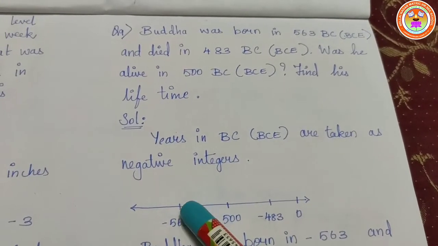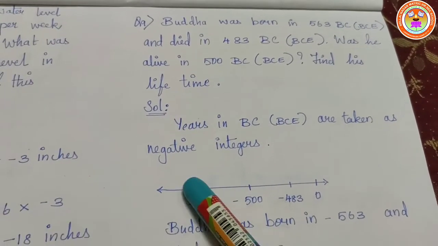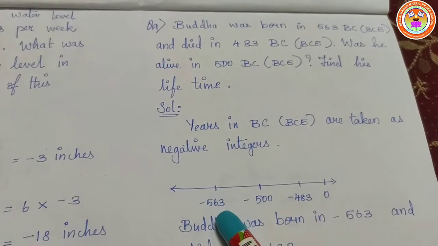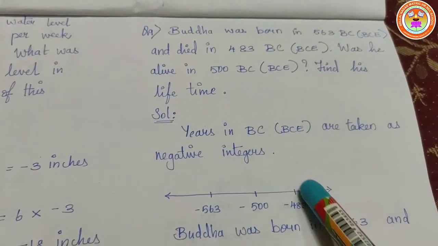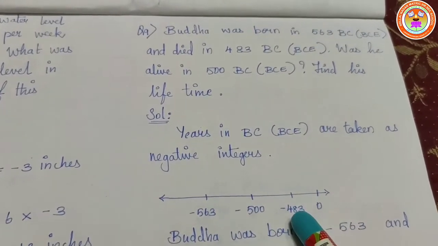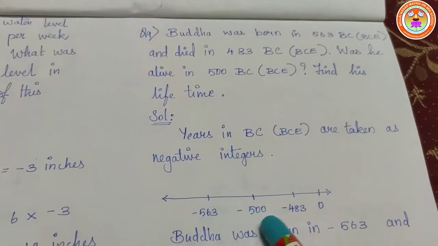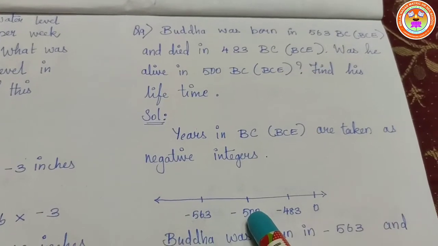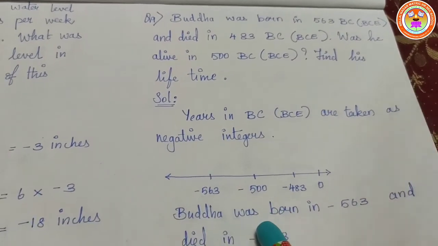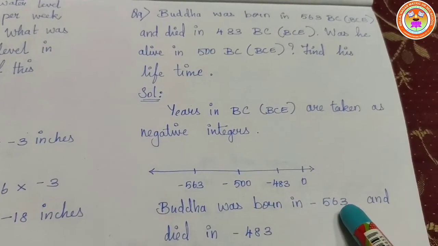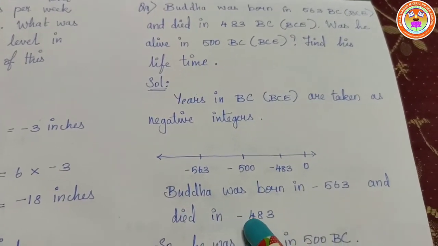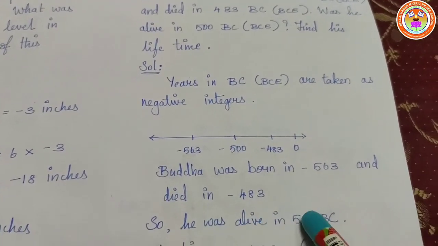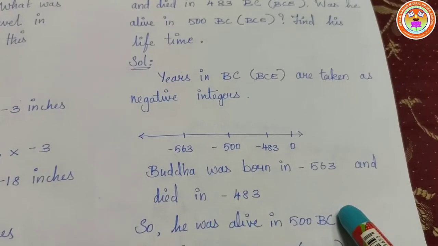Buddha was born in 563 BC and he died in 483 BC. In between there is 500. So was he alive in 500 BC or not? Yes, he was alive. Buddha was born in minus 563 and died in minus 483, so he was alive in 500 BC.